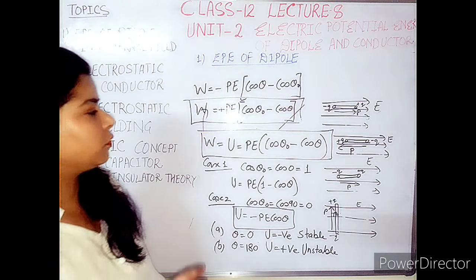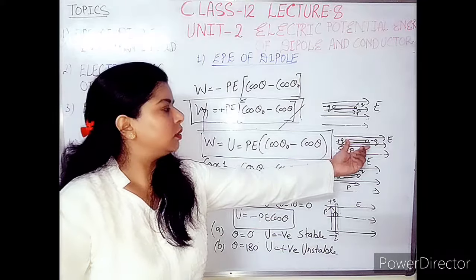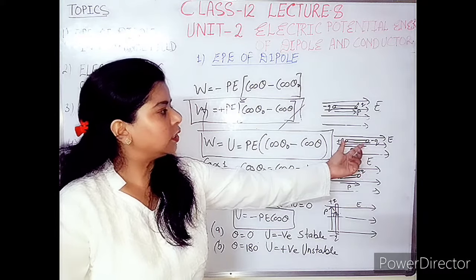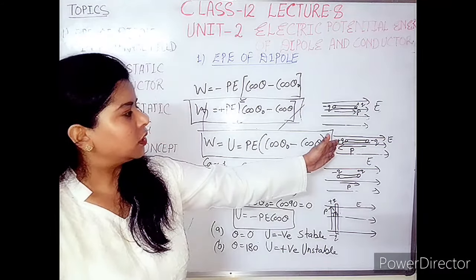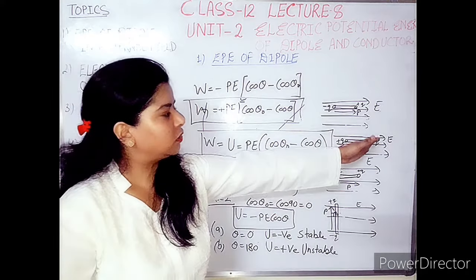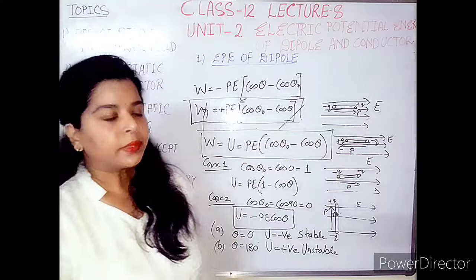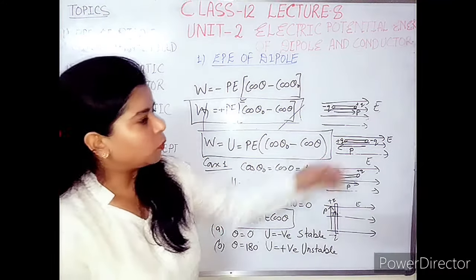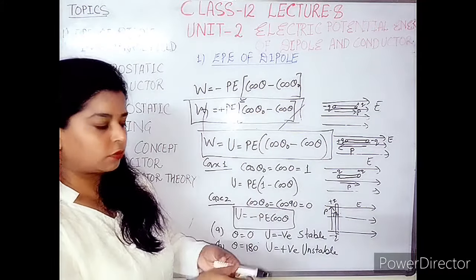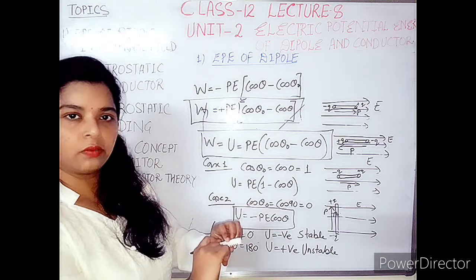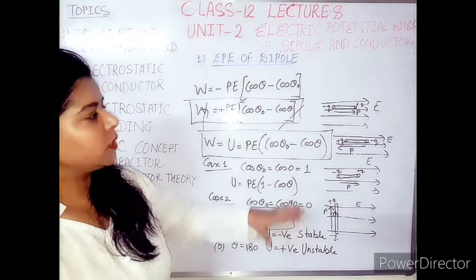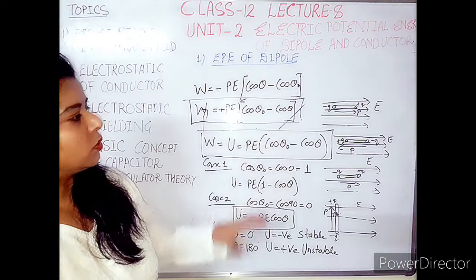If you place the dipole in the electric field in this situation, with the positive charge on the left side and the negative charge on the right side, and the electric field from left to right, then the dipole will twist by itself. It will rotate by itself and get set into the equilibrium condition.